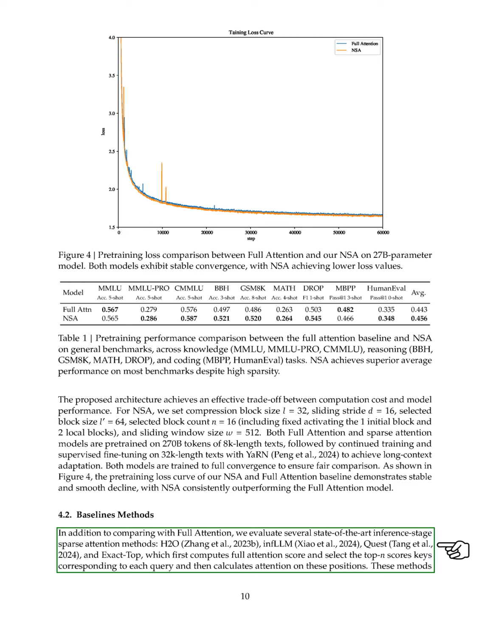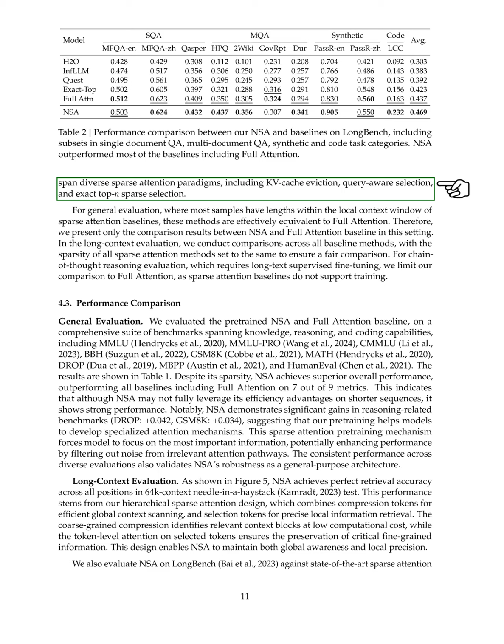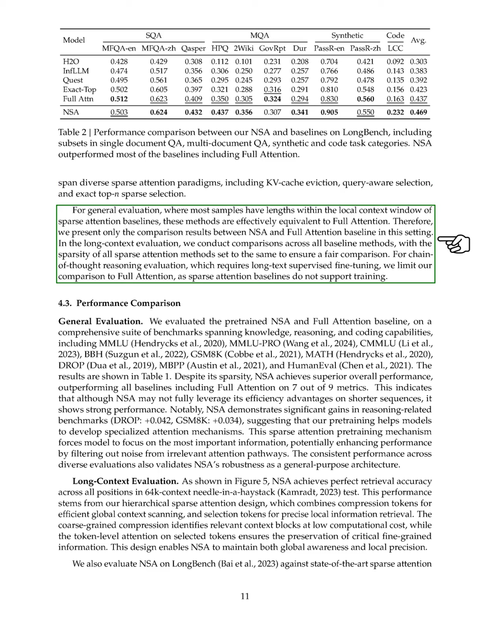In addition to comparing with full attention, we assess several leading sparse attention methods, which compute full attention scores and select the top scores for each query. These methods cover various sparse attention strategies. For general evaluations, where most samples fit within the local context window, these methods perform similarly to full attention. Therefore, we primarily present comparisons between NSA and full attention in this context. In long context evaluations, we compare across all baseline methods, ensuring equal sparsity for a fair assessment. For chain-of-thought reasoning evaluations, we limit our comparisons to full attention, as sparse attention methods do not support training.